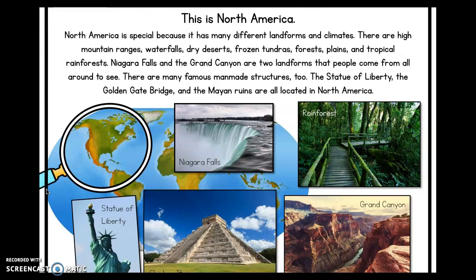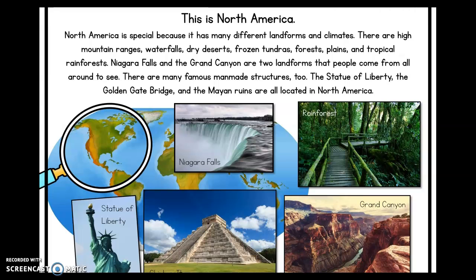All right, next up we're going to learn about North America. You can see that in our magnifying glass here, and North America is where we live. North America is special because it has a lot of different landforms and a lot of different climates. So there are really tall, high mountains. There's also waterfalls, there's deserts, there's frozen tundras, forests, plains, and rainforests.